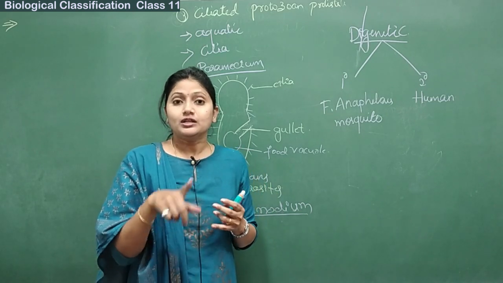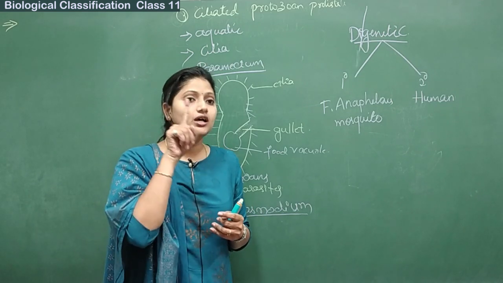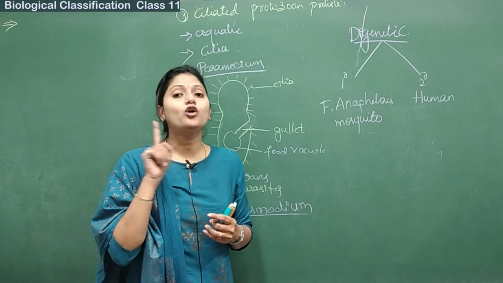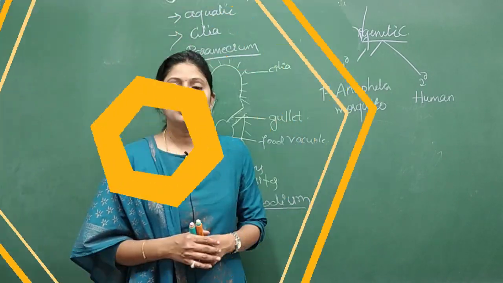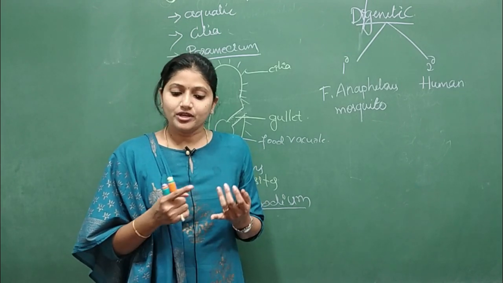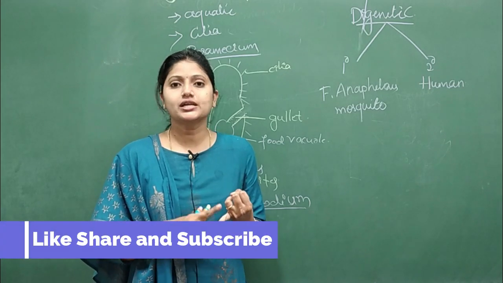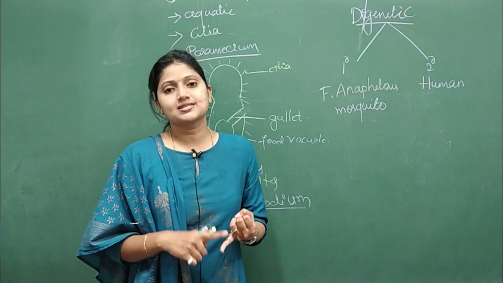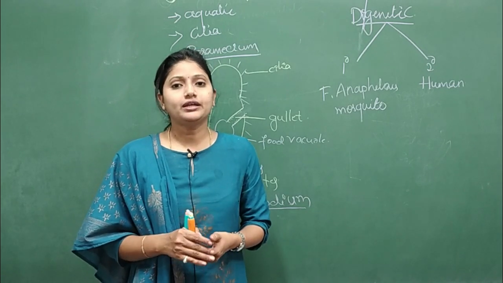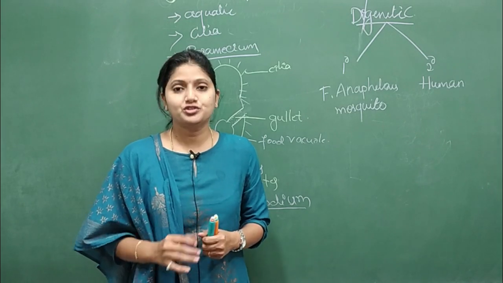Apart from that, these are the protozoan protists. We have also seen the saprophytic protists and the photosynthetic protists. So this completes the kingdom Protista. By now we have completed two kingdoms. The first kingdom is kingdom Monera and the second one is kingdom Protista. So in the next part, we will take up the third kingdom, that is the kingdom Fungi.